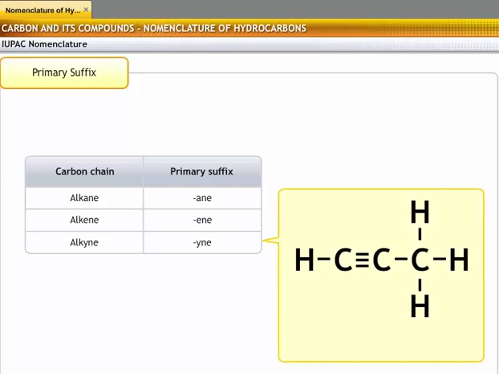Hydrocarbons that contain a triple bond between carbon atoms are known as alkynes, and for naming such hydrocarbons, the primary suffix "-yne" should be added. For instance, a molecule that has 3 carbon atoms will have "prop" as the root word. If there is a triple bond between 2 carbon atoms, add the primary suffix "-yne". The molecule is therefore named propyne.